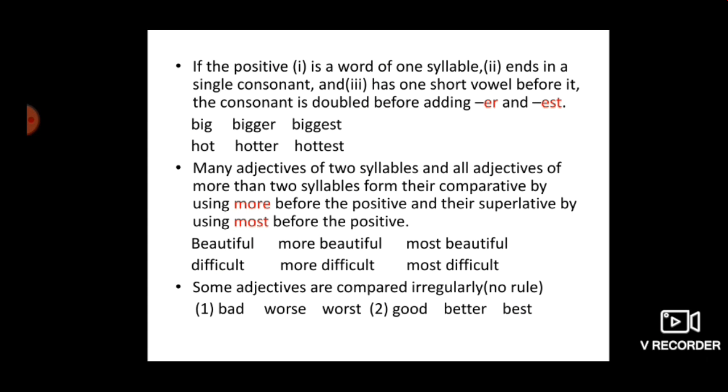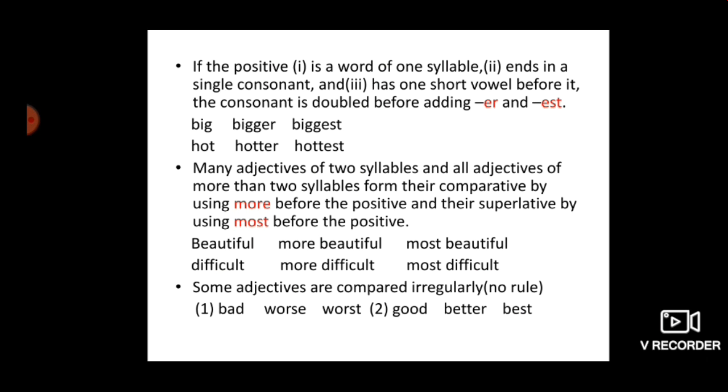Then hot, hotter, hottest. Many adjectives of two syllables and all adjectives of more than two syllables form their comparative by using more before the positive and their superlative by using most before the positive.